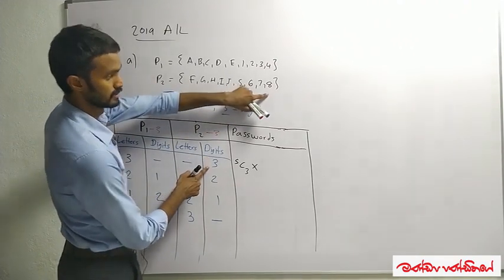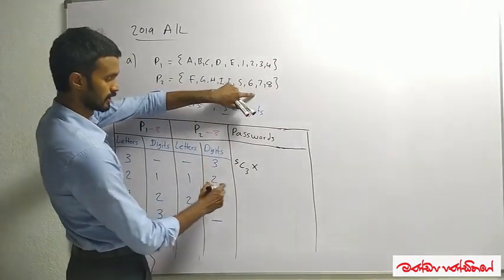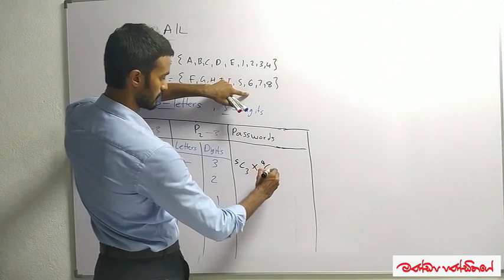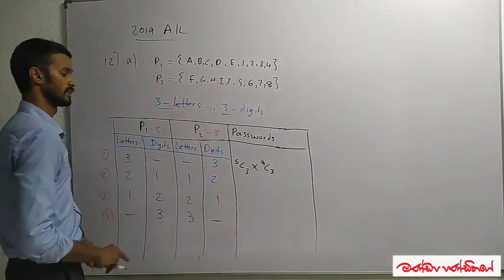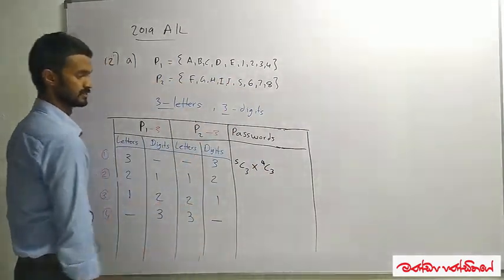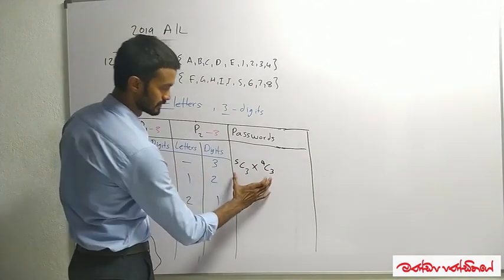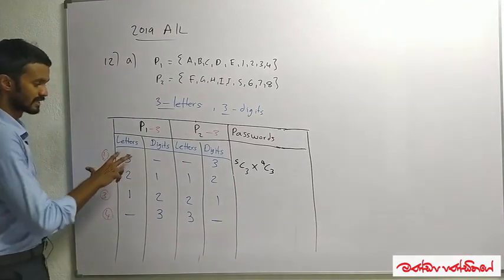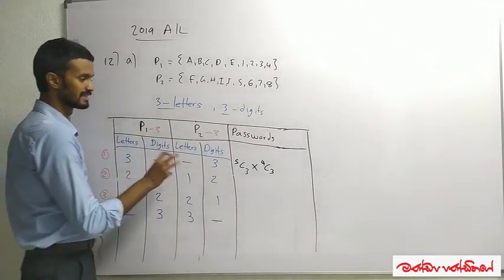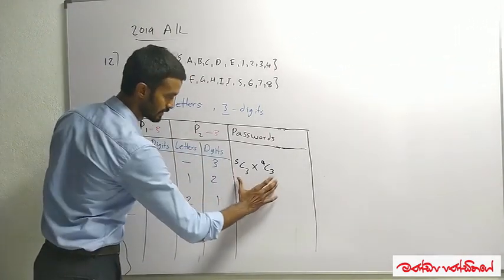In P2, there are 4 digits. And out of 4 digits, I have to select 3 digits. Okay, this ends the selection process. Selecting 3 letters from P1 and selecting 3 digits from P2 ends the selection process.